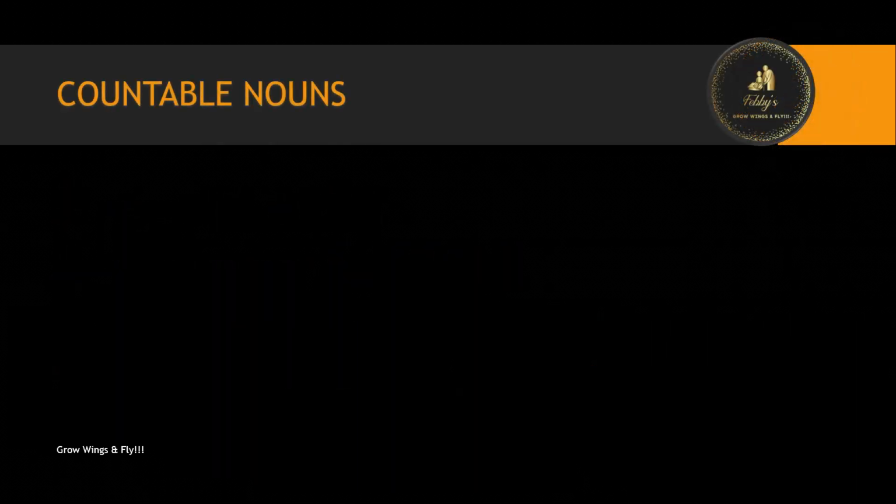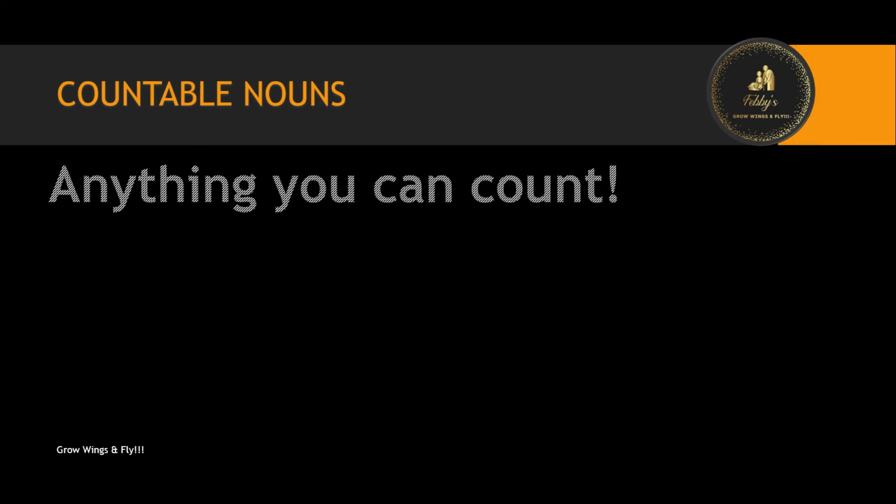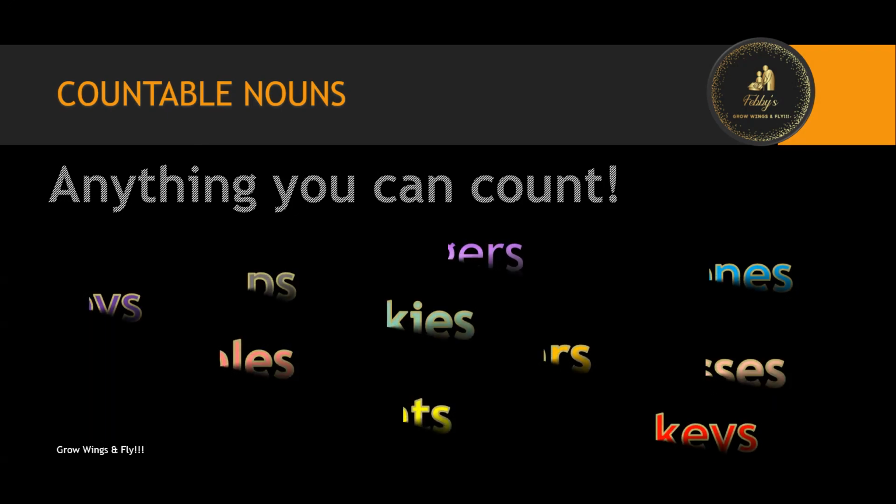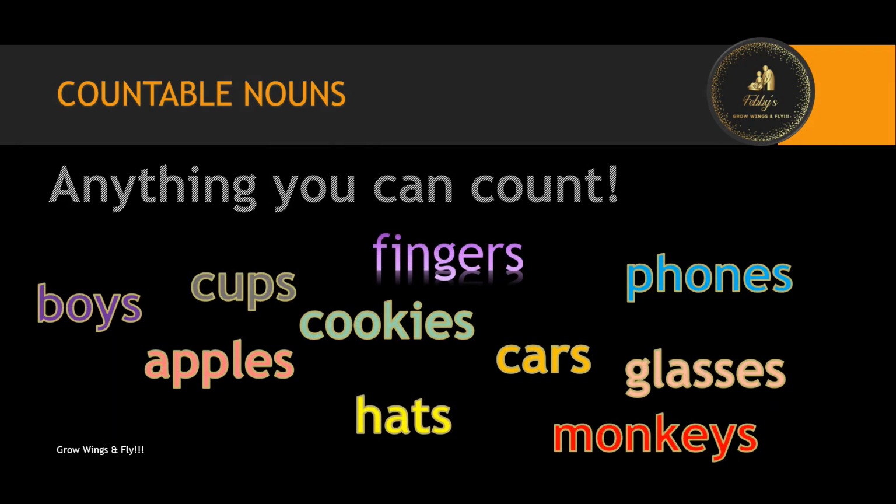When we talk about countable nouns, you know it. Anything that you can count is a countable noun. If you look at the list of words we've written there, all of them can be counted. You can count your fingers. You can count apples, hats, cars, phones, cups. They are all countable nouns. Very simple. Did you notice something here?